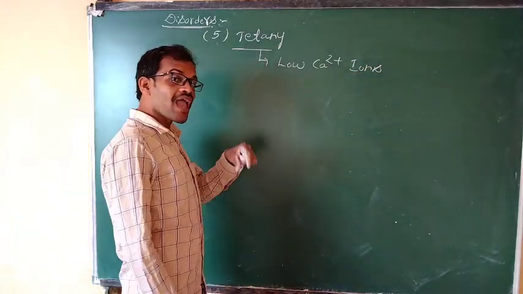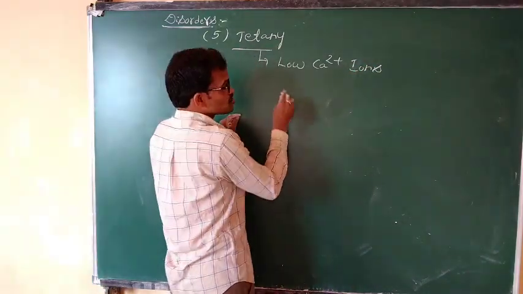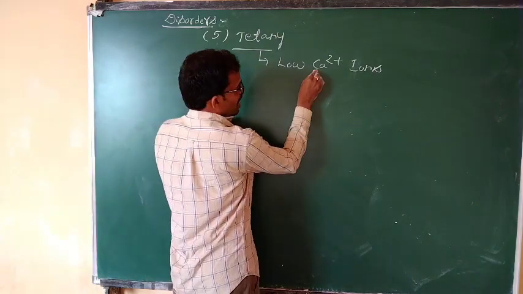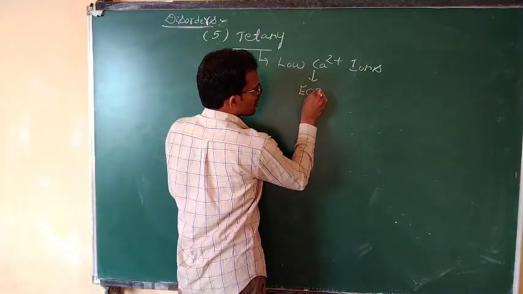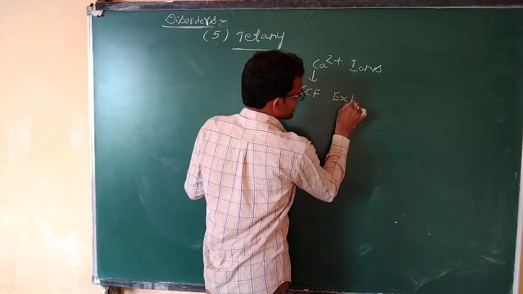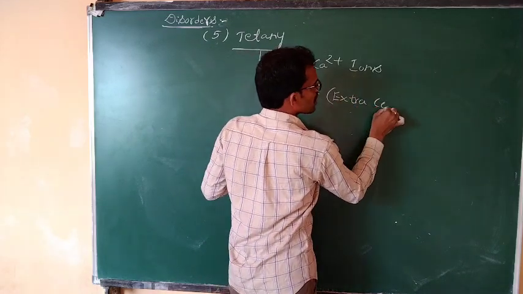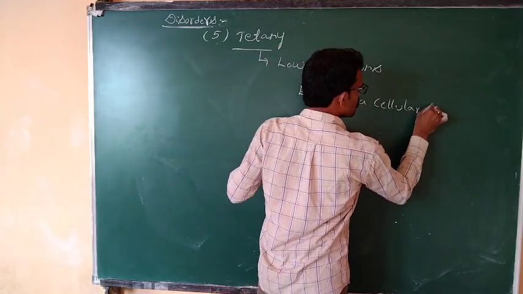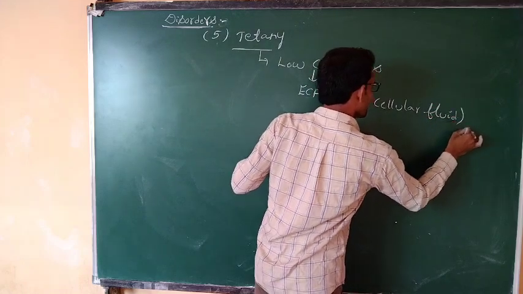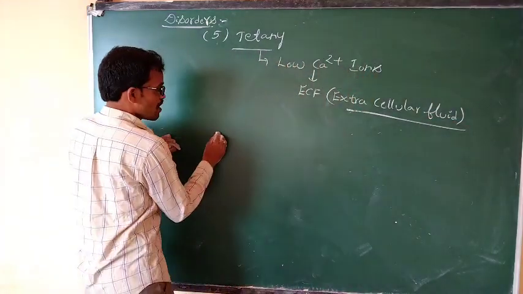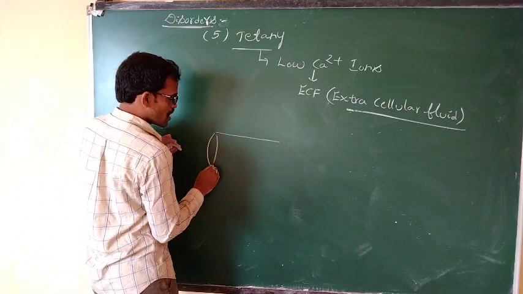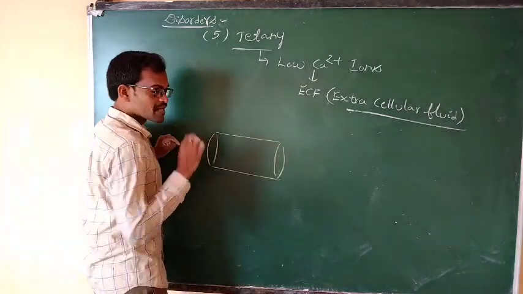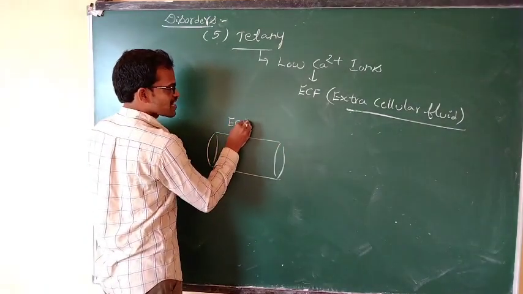Low calcium ions present in the extracellular fluid. For example, the muscle fiber is the intracellular fluid region, ICF meaning intracellular fluid, and outside it is the extracellular fluid.